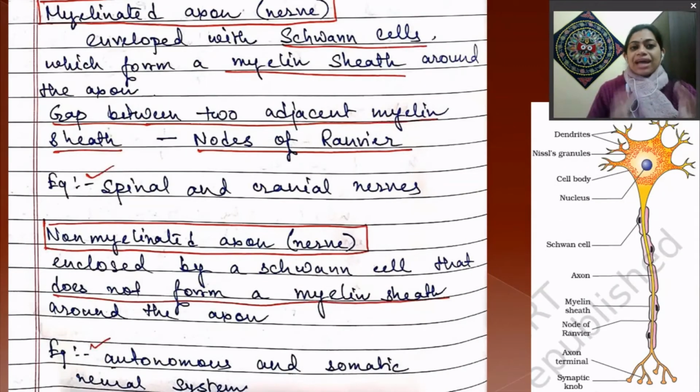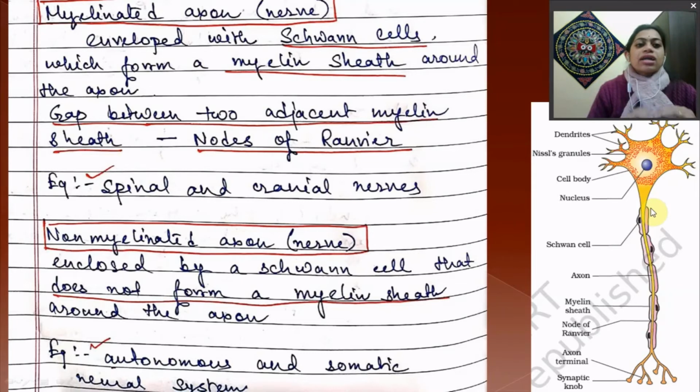Now come to the myelinated axon or myelinated nerve. Here, surrounding this axon, there are some Schwann cells. This is the Schwann cell, and this layer is called the myelin sheath.